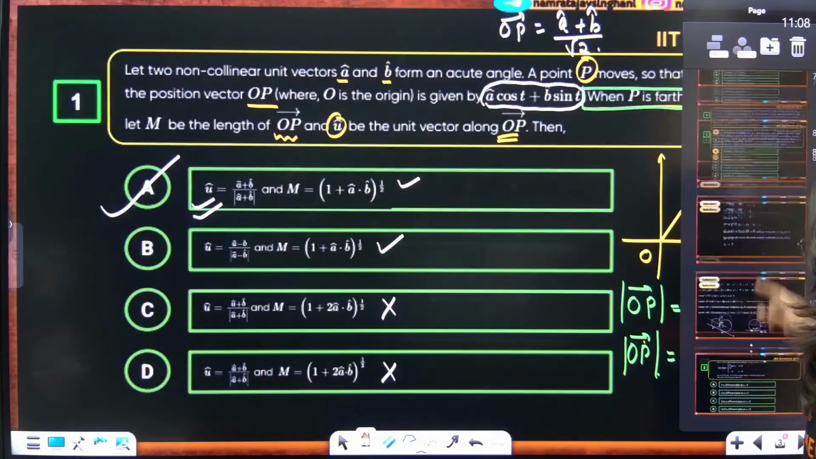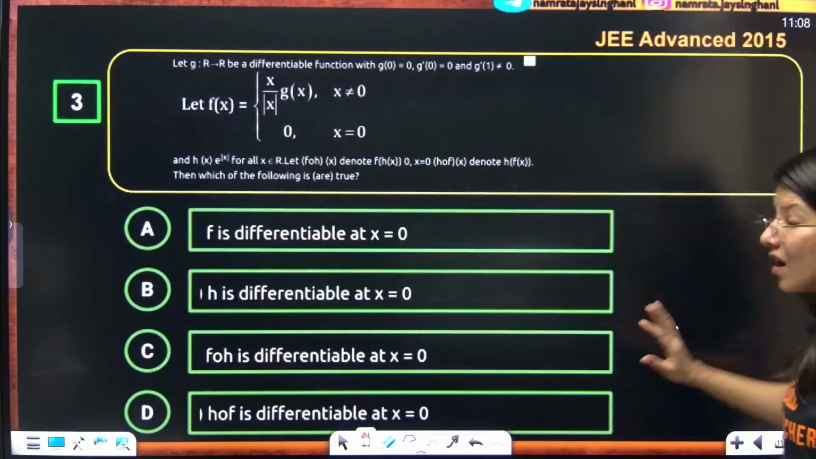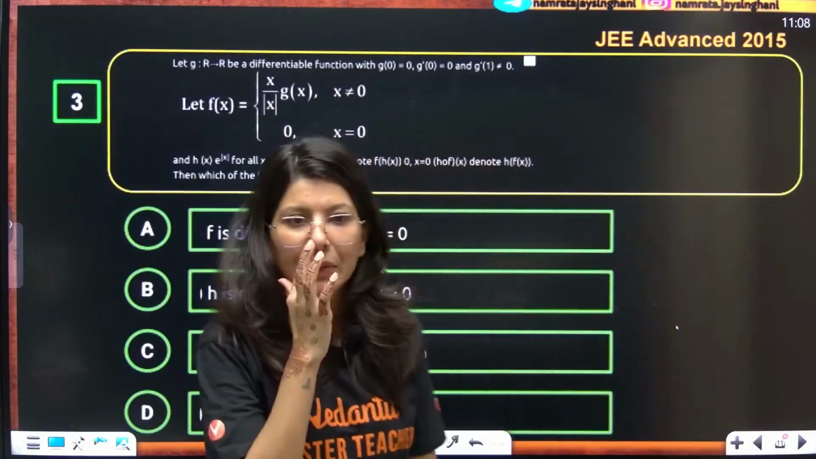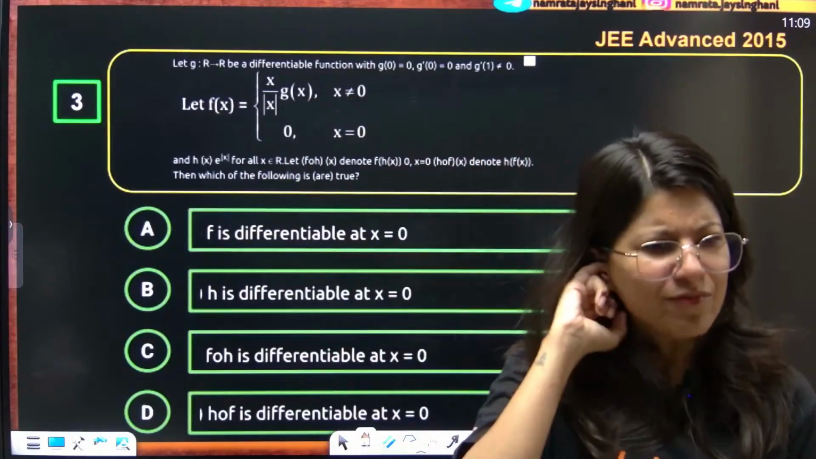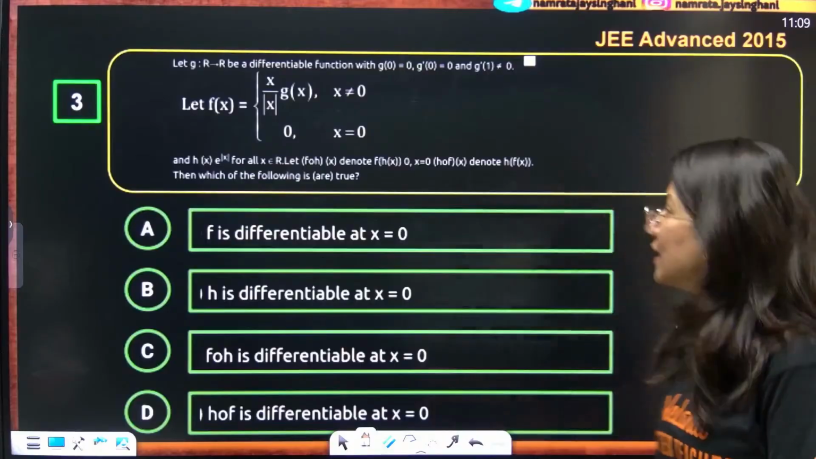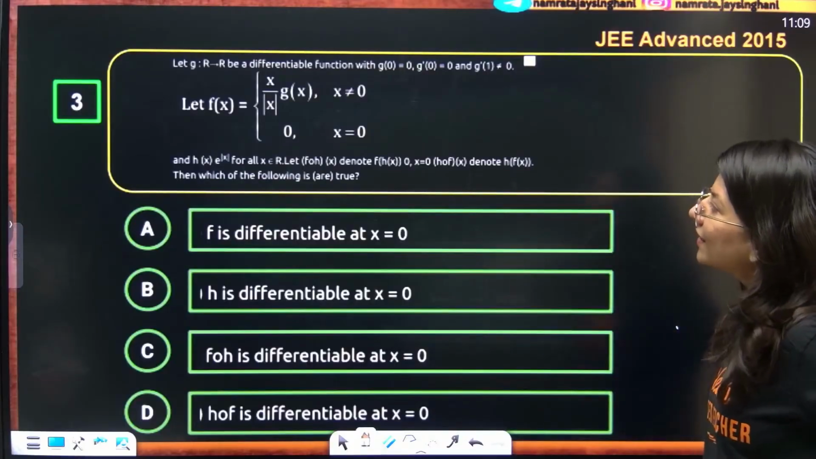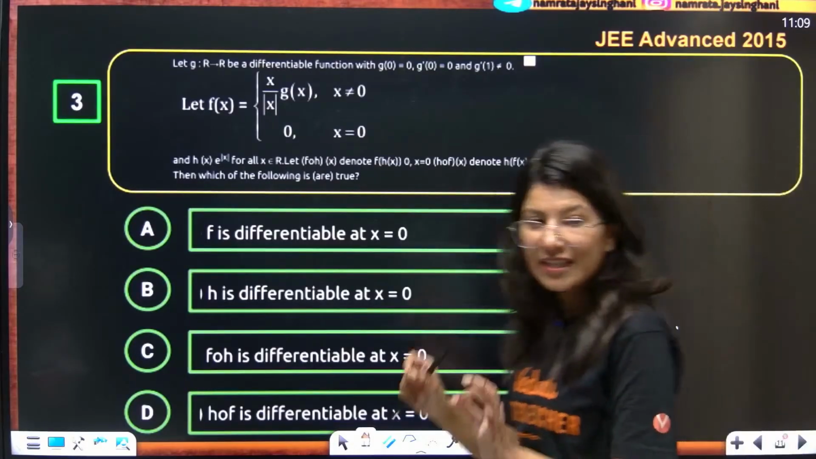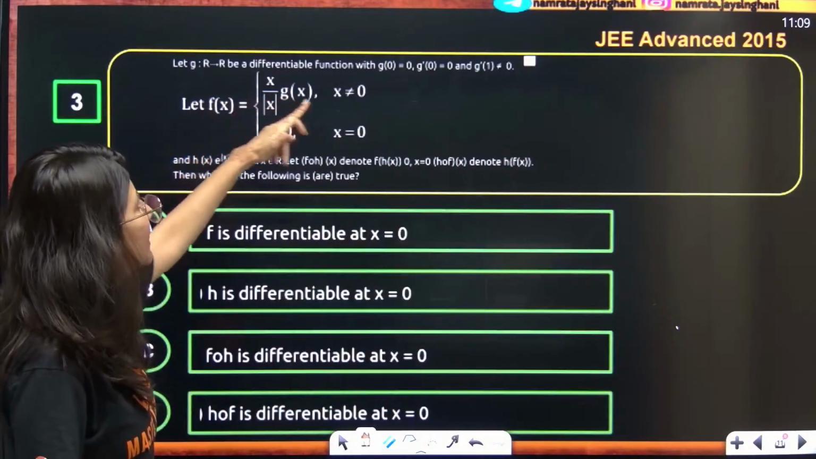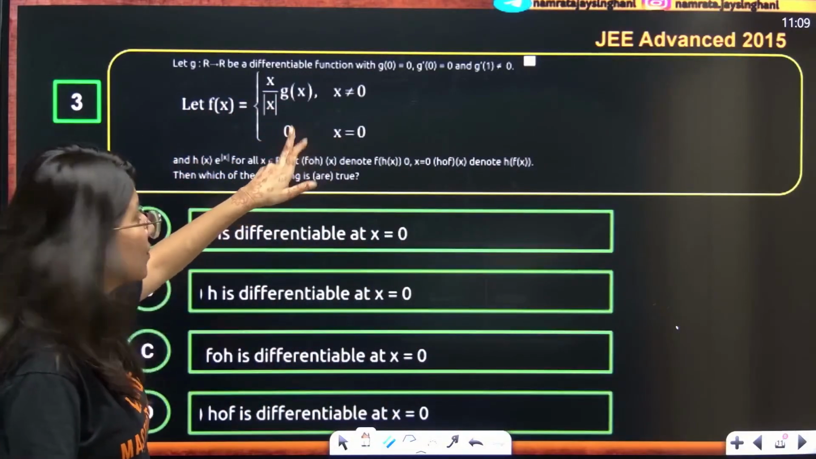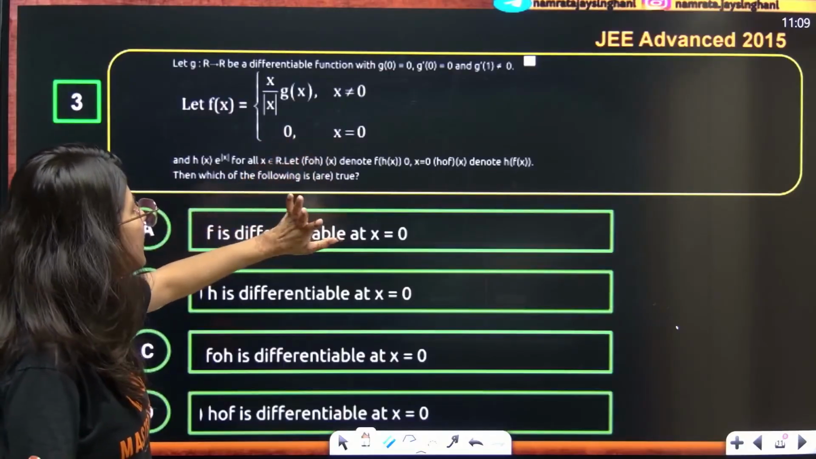So the next problem looks like this. A very good problem from calculus, a JEE Advanced 2015 problem. Are we ready for it? Somewhat calculative. See, what are they giving one by one? Let me just write it down. First thing is f(x). f(x) is x upon mod x times g(x), where x is not equal to 0, and it is 0 when x is equal to 0.